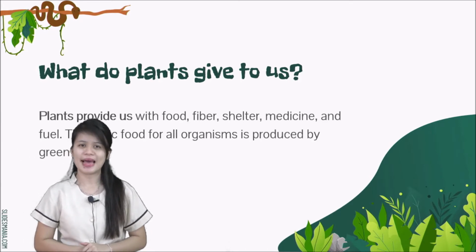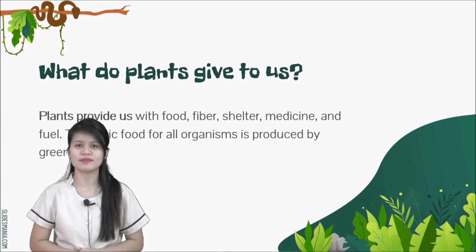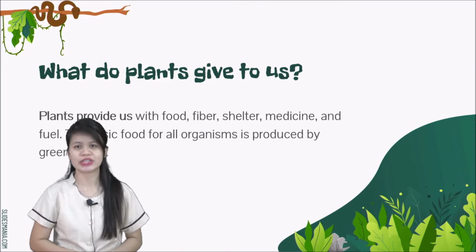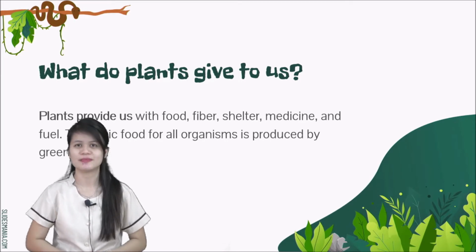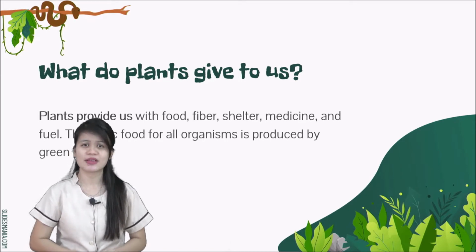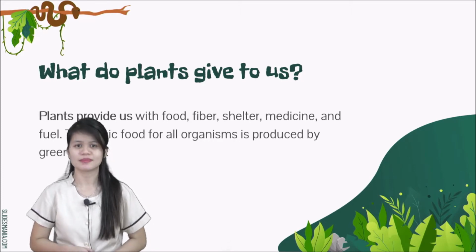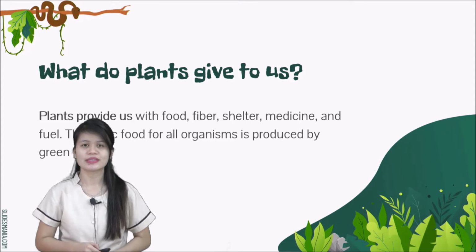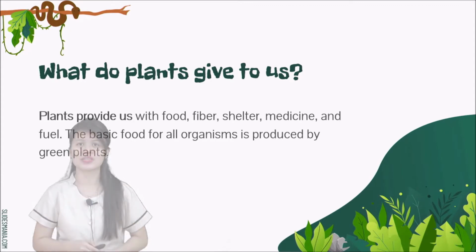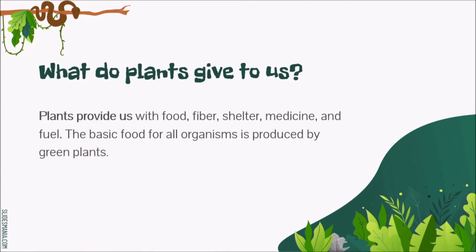Well, plants provide us with food, fiber, shelter, medicine, and fuel. When we say fiber, it is made for our clothes. Plants also give a basic food for all organisms because green plants produce a lot of minerals and nutrients that they can give to both humans and animals.